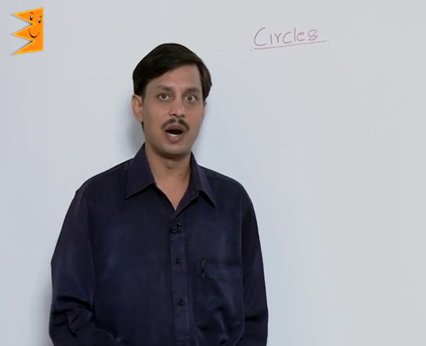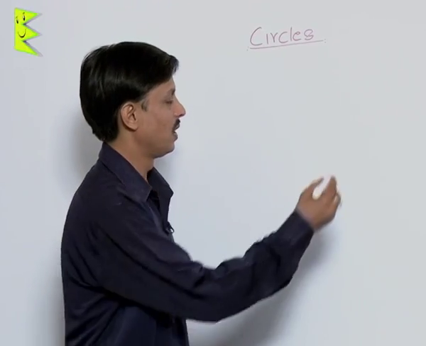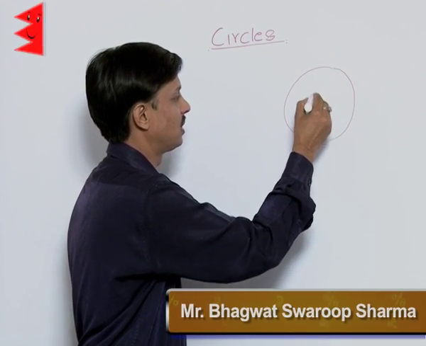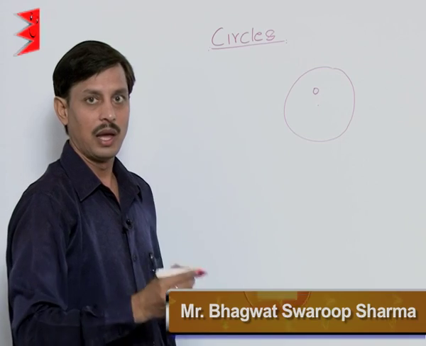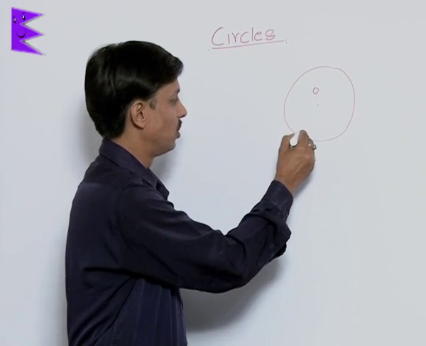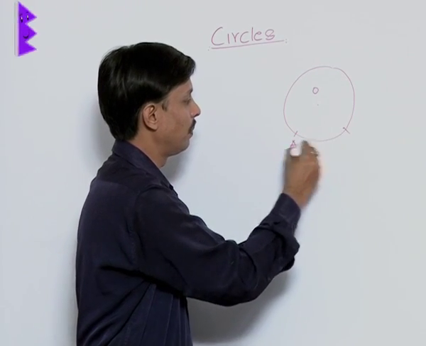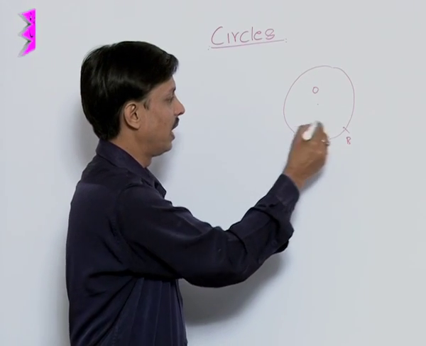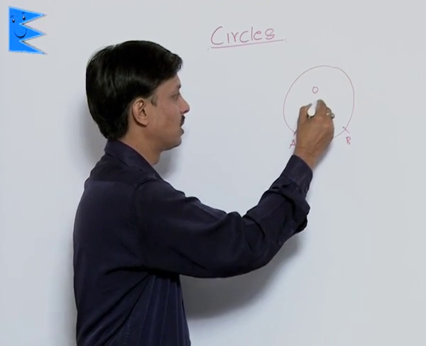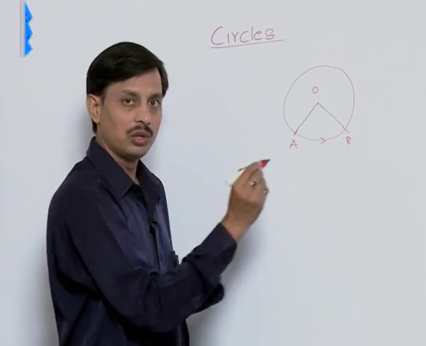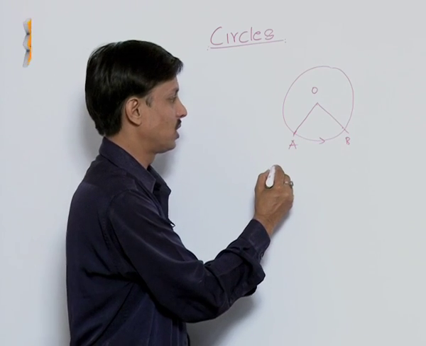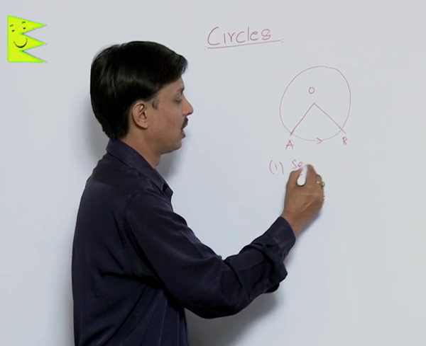Now a few more parts of the circle. Let us suppose this is the circle with center O, and in this is the arc AB. If somebody joins the end points of the arc to the center, then there are two new things to define. First thing is the sector.